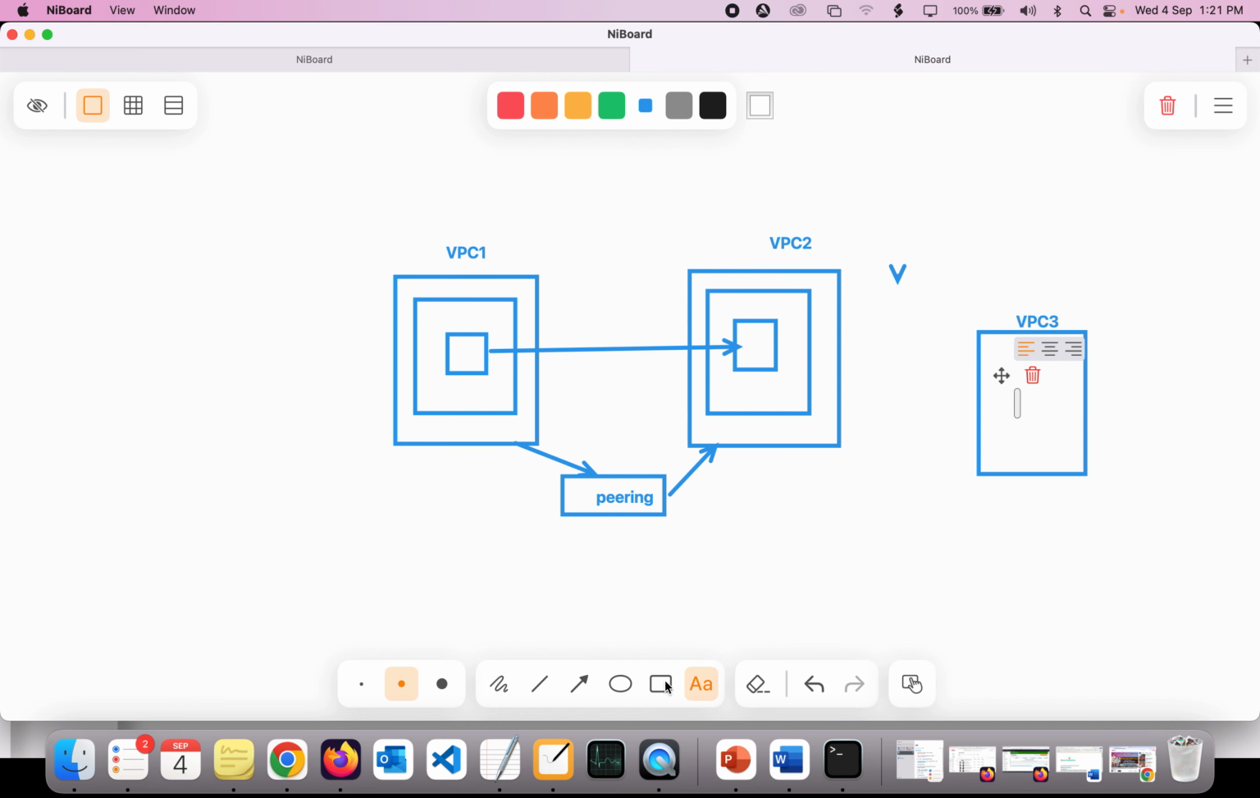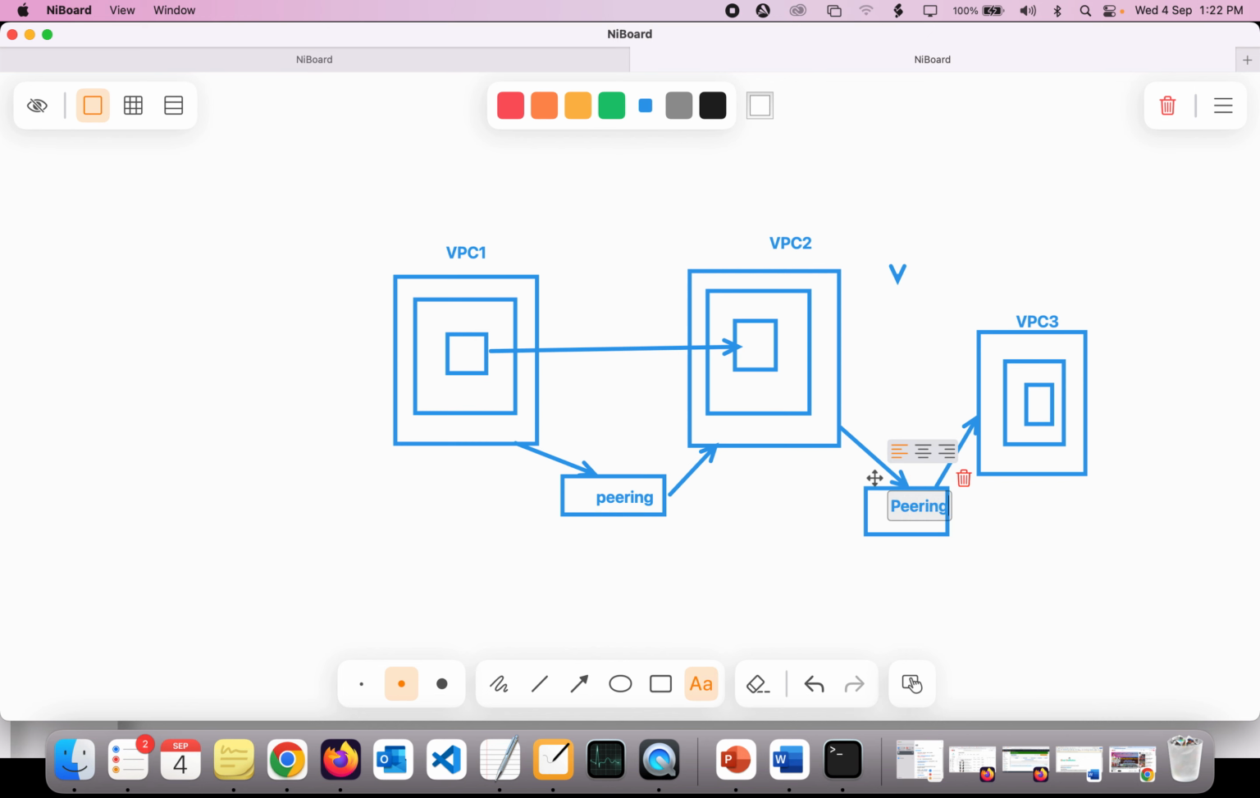I have subnets and all these things inside. Now VPC2 wants to communicate with VPC3. So again we need to create another VPC peering between these two. We need to establish a connection and add the route table to have a VPC peering connection between these two VPCs. Okay, so this is the VPC peering, right?